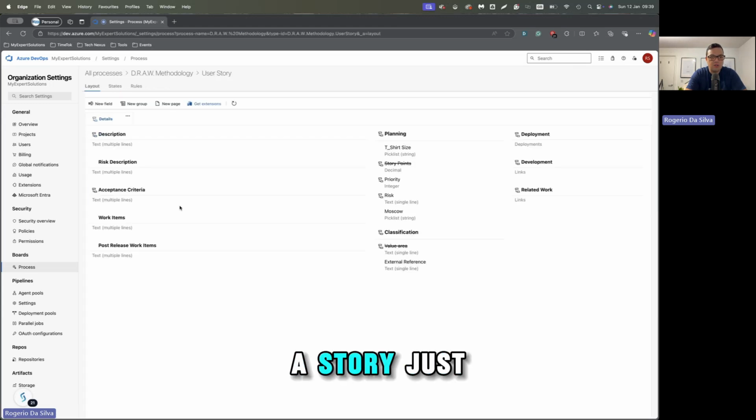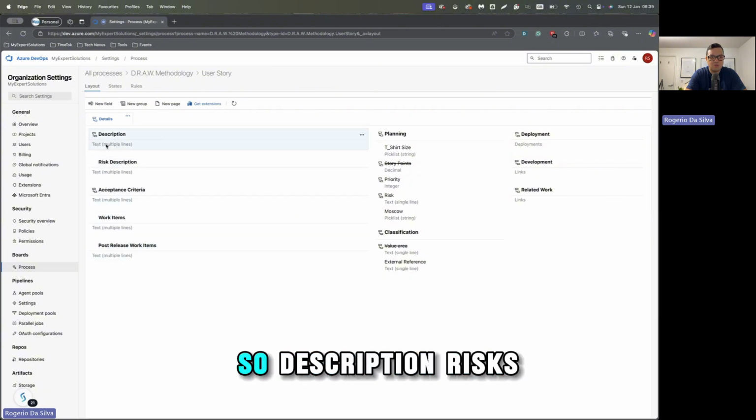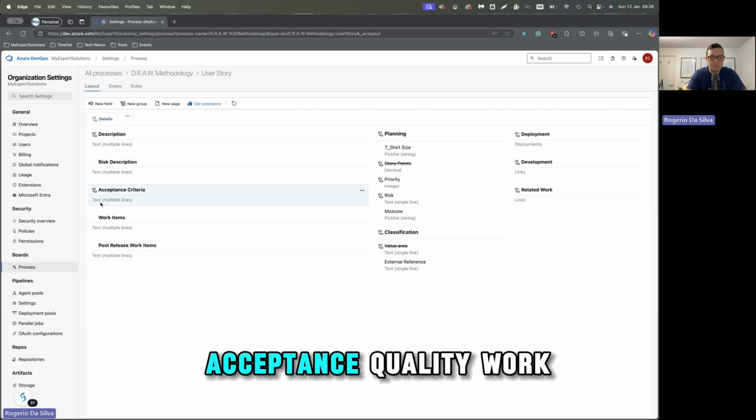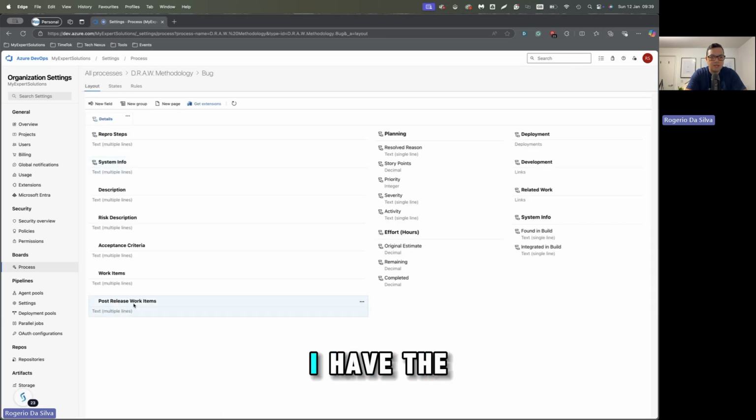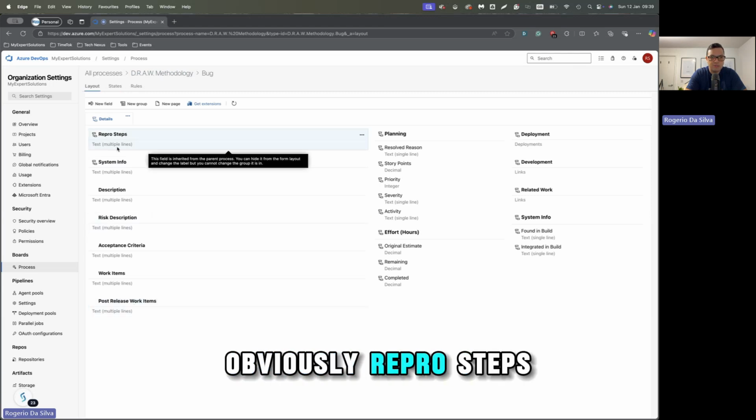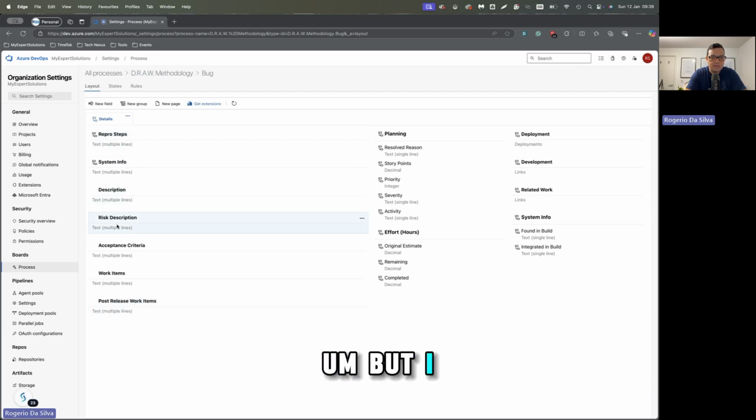So the user story just got new fields there. I've got these post-release work items there as well, but the main ones are the DRAW: description, risks, acceptance criteria, work items. I have the equivalent in the bug as well, so obviously repro steps, but I have that as well.